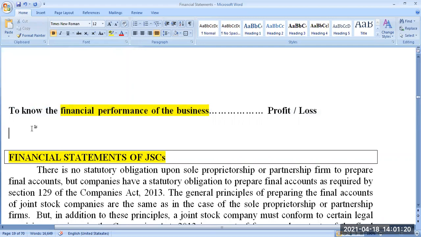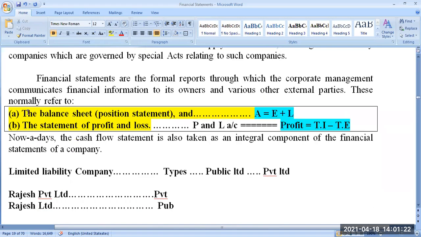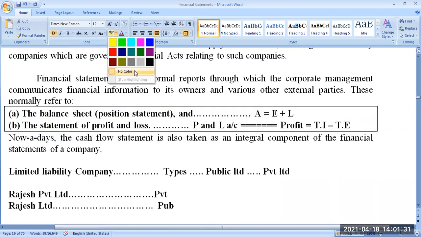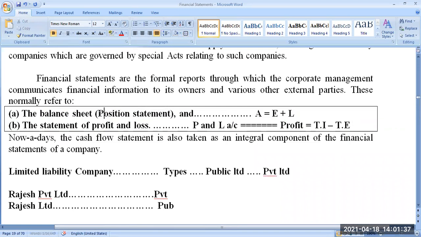These two can be achieved through the end product of financial accounting, that is these two statements. What are the two statements? Balance sheet, which can otherwise be called financial position statement or simply position statement, and another statement we call income statement or statement of profit and loss, otherwise profit and loss account. So these two are the end product of financial accounting. Only for these two, we are preparing all those journals, ledgers, trial balance, books of accounts, recording, everything is happening only because of the end result.